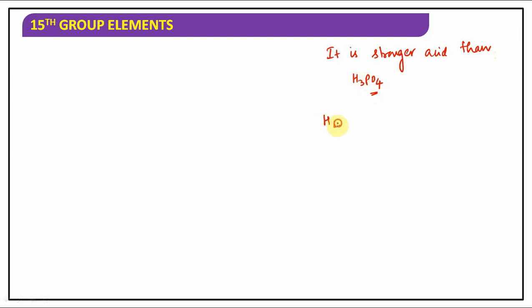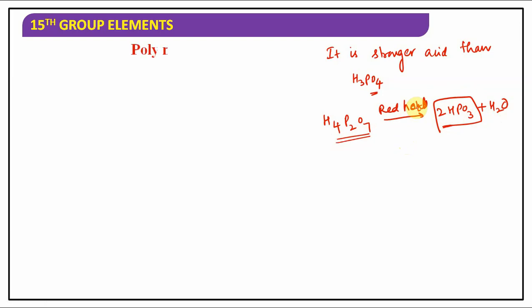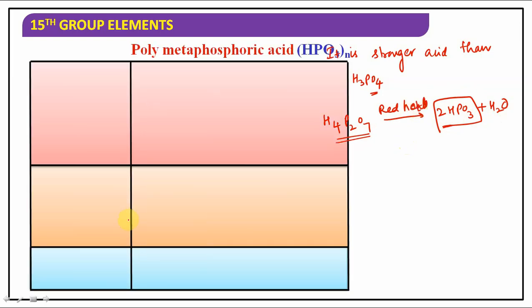But whenever H4P2O7 is strongly heated, red hot, it will give you metaphosphoric acid plus H2. All these can be used as a preparation. Pyrophosphoric acid upon heating will give metaphosphoric acid. Similarly, orthophosphoric acid on heating up to 600 degrees Celsius will give you metaphosphoric acid. Understood? So the last oxo acid we have is metaphosphoric acid.